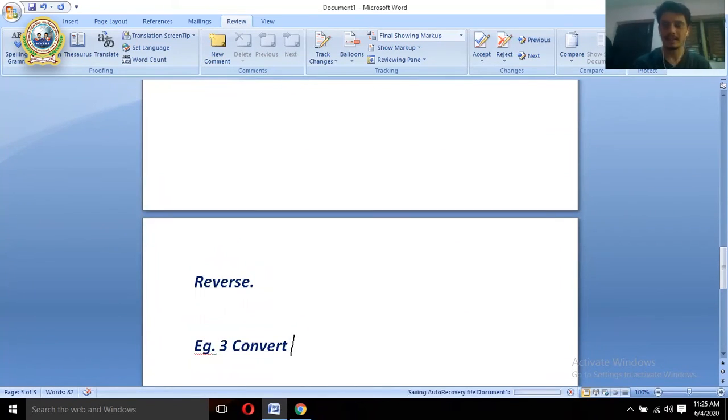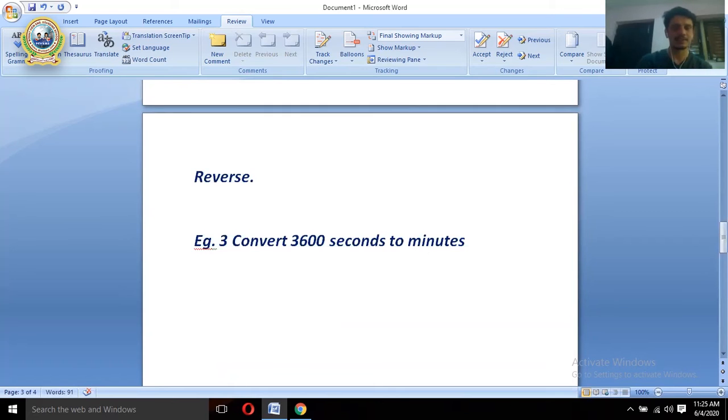Convert, let's say 3600 seconds to minutes. So this might be another question. Okay, so again it has another pattern. First of all, second should be converted into minute, and after minute that goes into hour, and hour goes into day. Exactly reverse. Okay, reverse of the previous one.